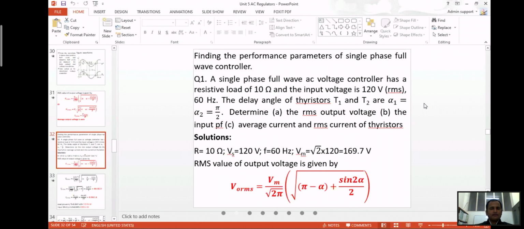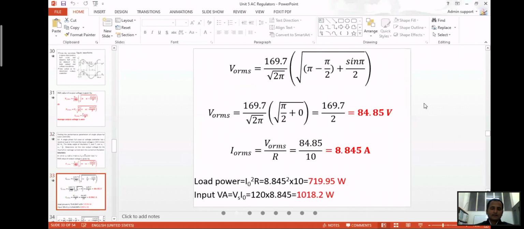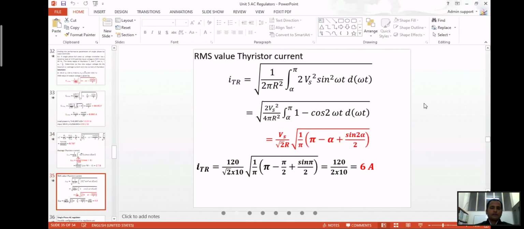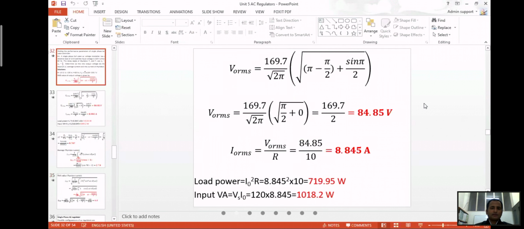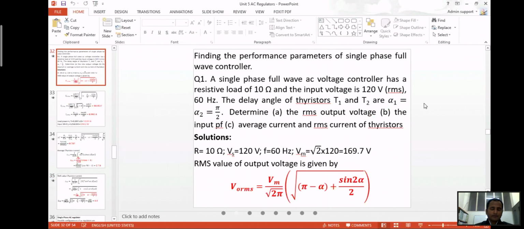You need to know the performance parameters of whatever we have been doing till now, the single phase full wave converter. If you know the formula, these problems are just applications of the formula, and if you press it in a calculator, you will get the answer. So just know the formulas. I'm not going into detail on these problems; you will go through them, and when you come back, we can solve a few of these problems during the face-to-face classes. At least try now itself.